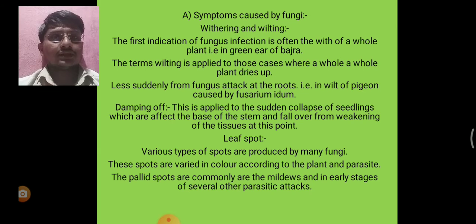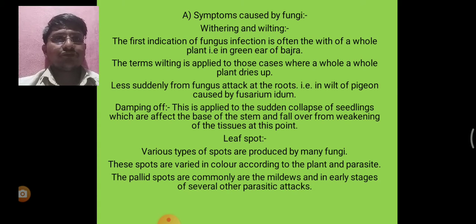The pallid spots are the mildew and early stage of several other parasitic attacks. They are often raised and covered. When uncovered, the spot exposes a powdery and rusty substance. Red spots are found in some rusts.